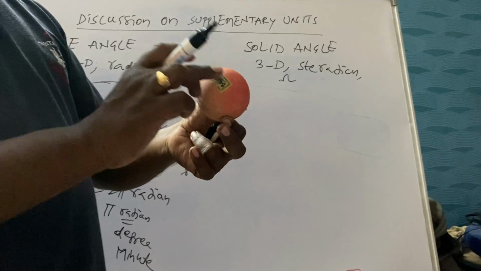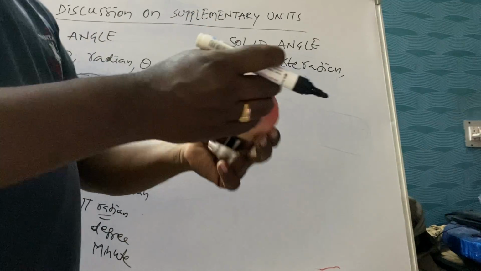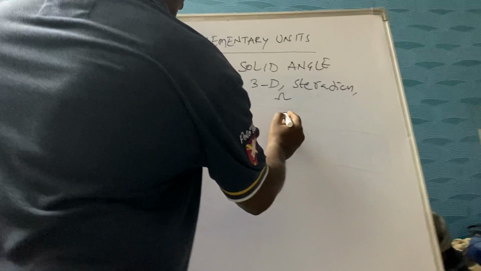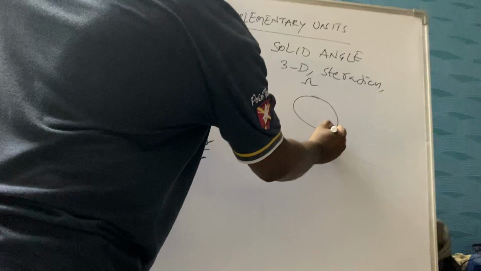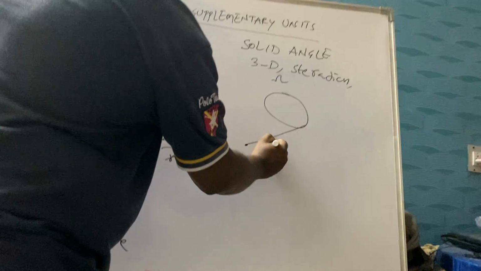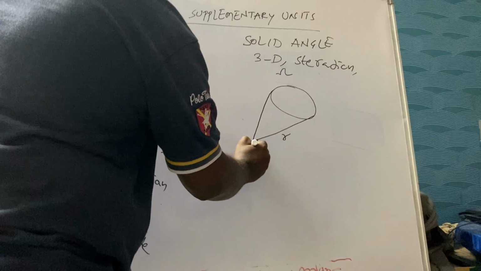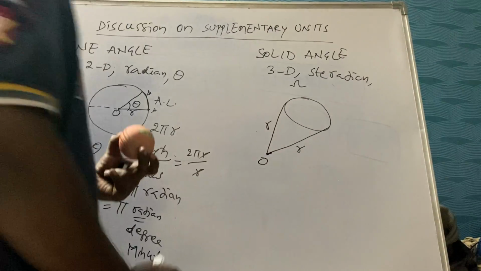Now we will see what is solid angle. So let us take a portion of the ball here. From the center, let us say the outer part is r. It is also r.